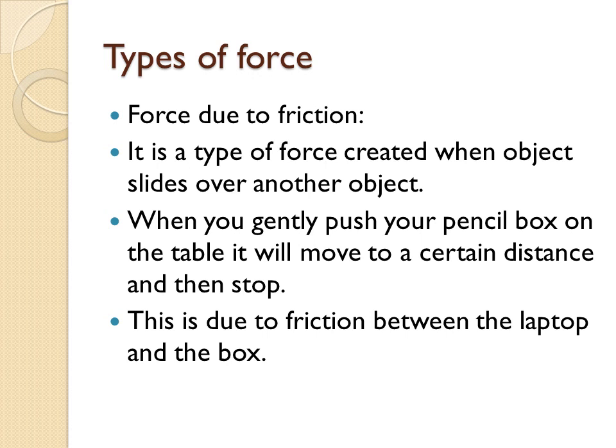When two objects slide over each other, a force is created. It is called friction. Now, when you push a pencil box, up to a certain distance the pencil box will move and then it will stop. Why? Due to friction only. When the pencil box rubs with the surface, friction is created. When it loses its motion, it will stop. So this is due to the friction between the tabletop and the box.